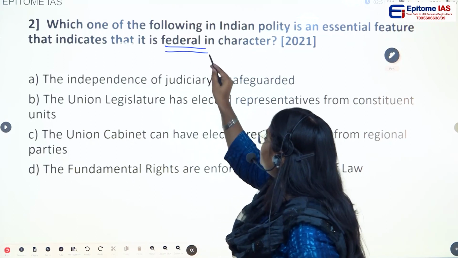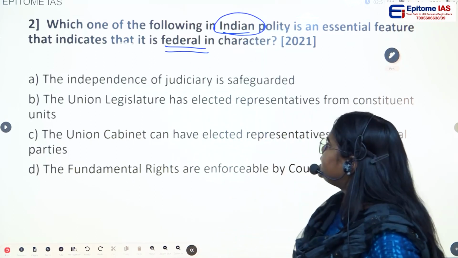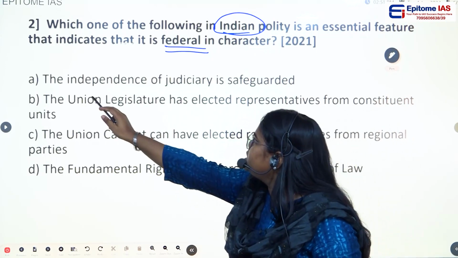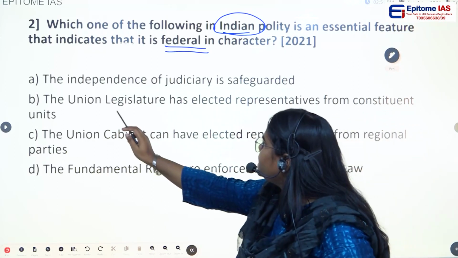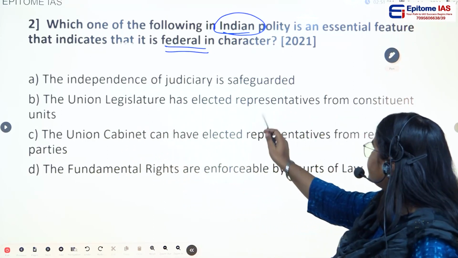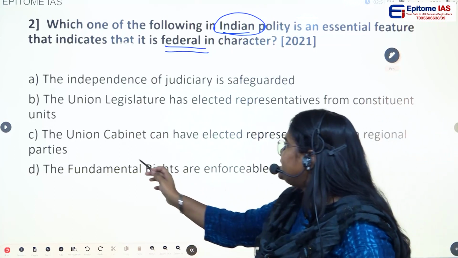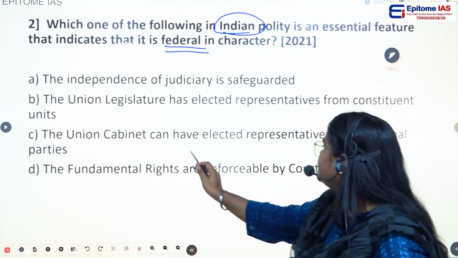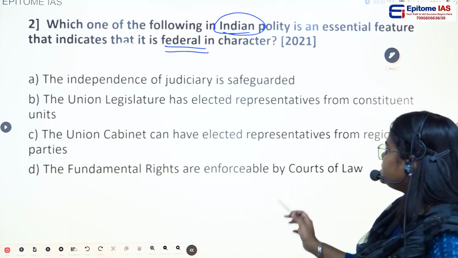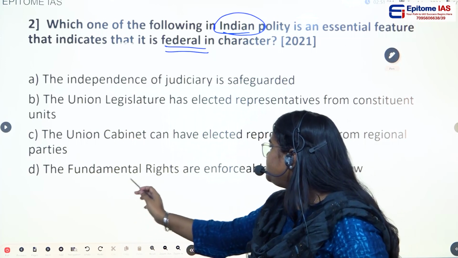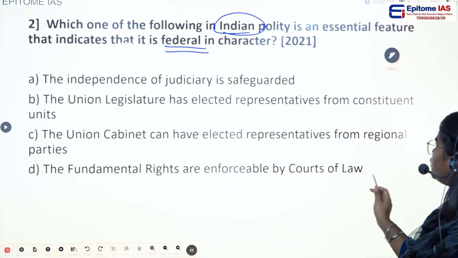So they are asking about the federal feature in the context of Indian polity. Option A is the independence of judiciary is safeguarded. Option B, the union legislature has elected representatives from the constituent units. Option C, the union cabinet can have elected representatives from regional parties. And option D, the fundamental rights are enforceable by court of law.